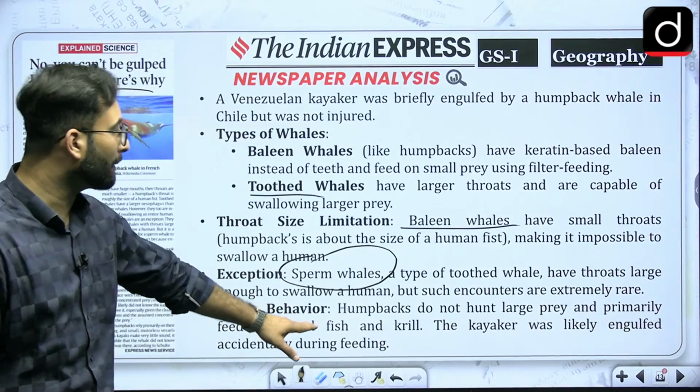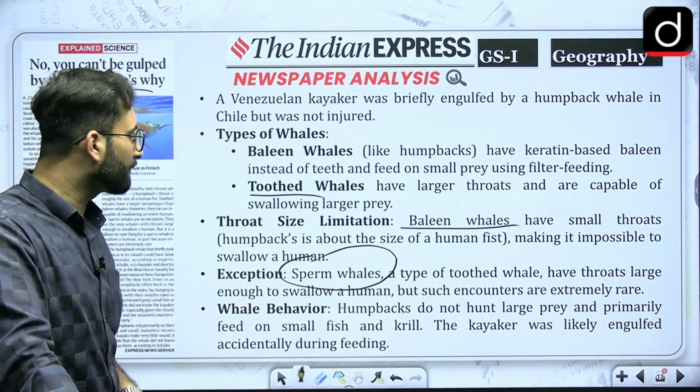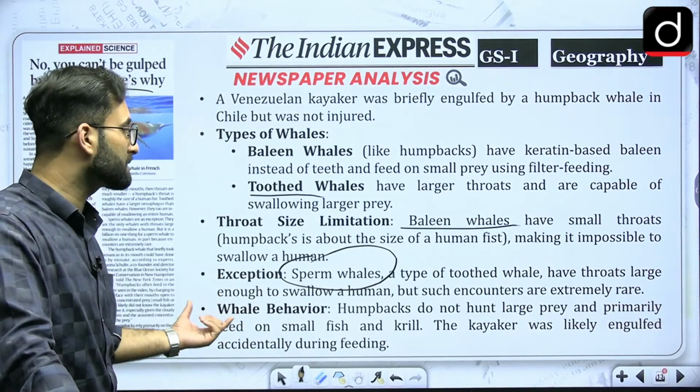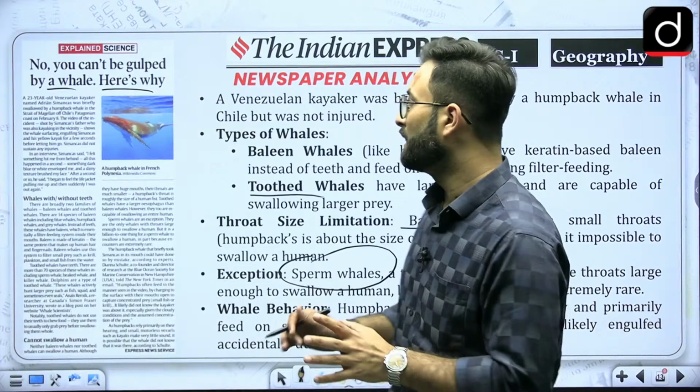Whale behavior, if we talk about it: humpbacks do not hunt large prey and primarily feed on smaller fish and krill. The kayaker was likely engulfed accidentally during the feeding. Okay, so that was just an accident which has happened.